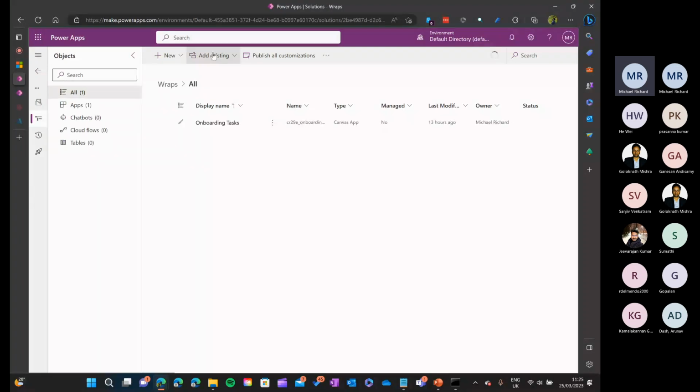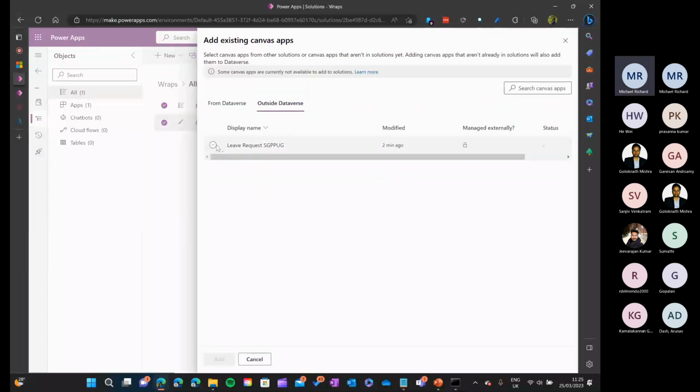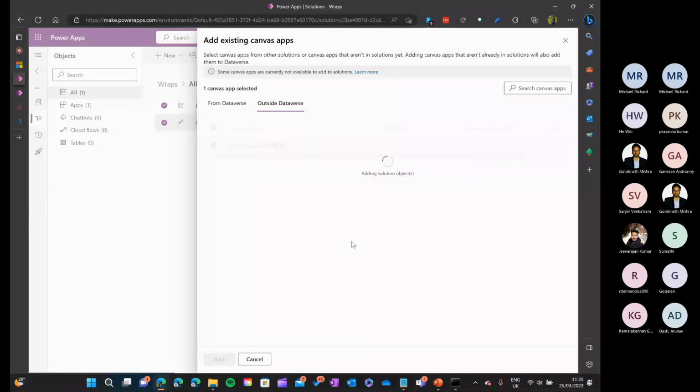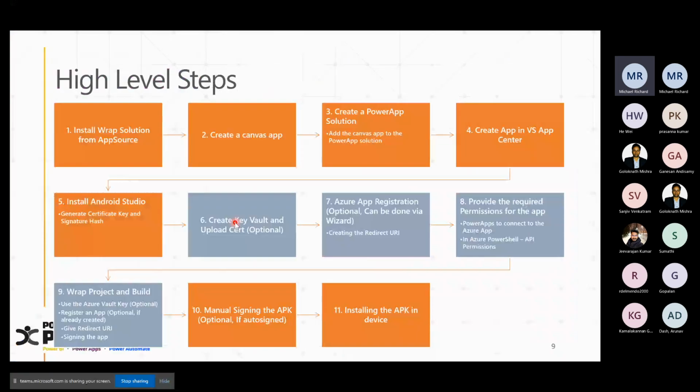Then I will click add existing app, Canvas app, outside Dataverse, and choose the app that we created now. Once the app is added to the solution, now you can see the wrap button. Before we do the wrap steps, which are given in the gray color in this entire flow, we have to do some prerequisites.